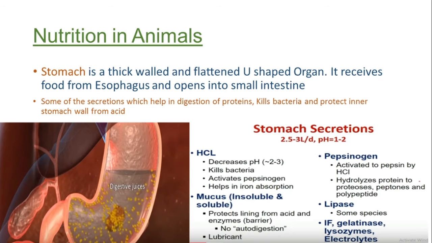But basically, in maximum volume, if you just segregate our digestion, proteins are the food that's going to be digested in maximum volume in the stomach.